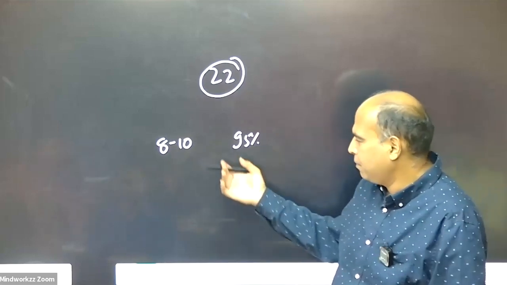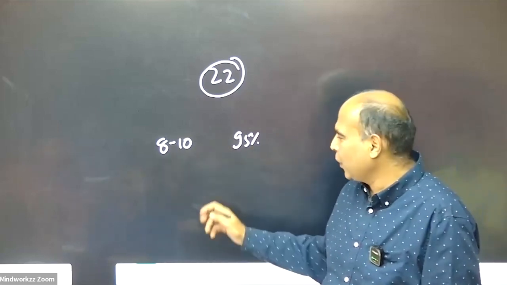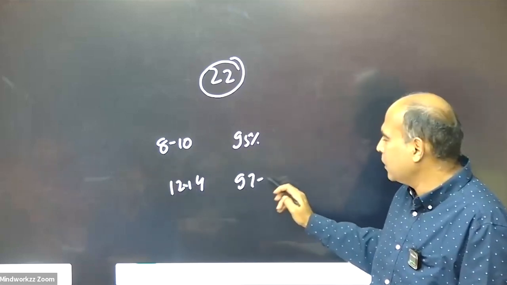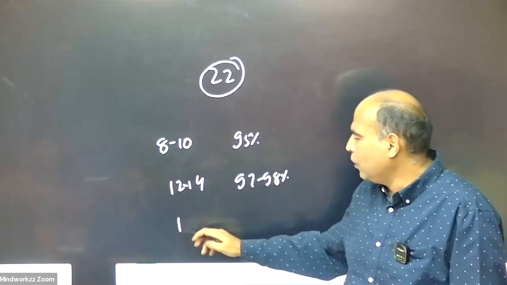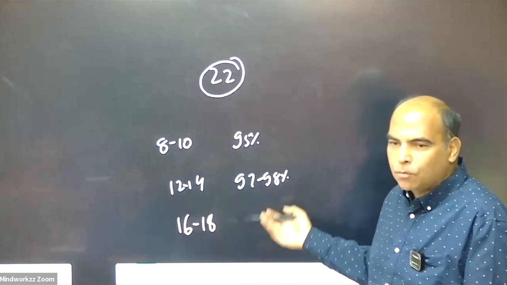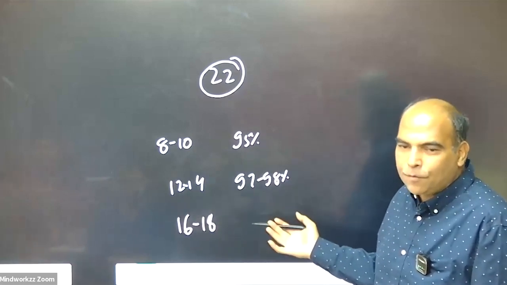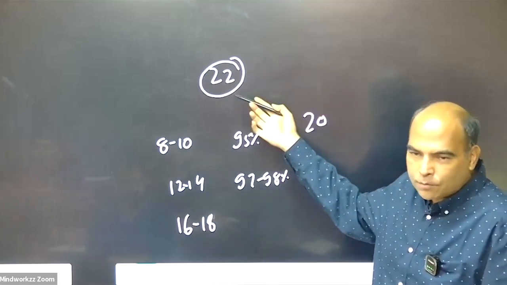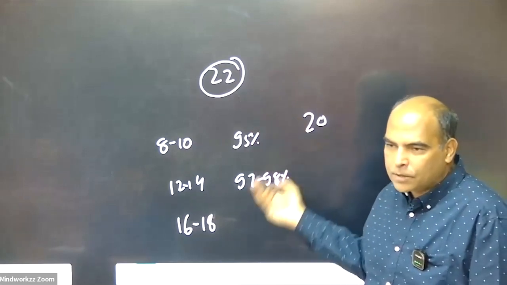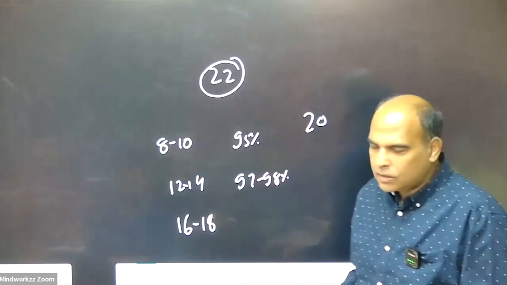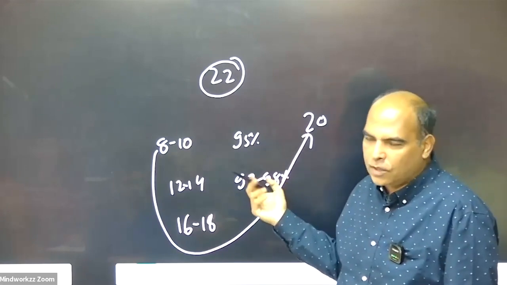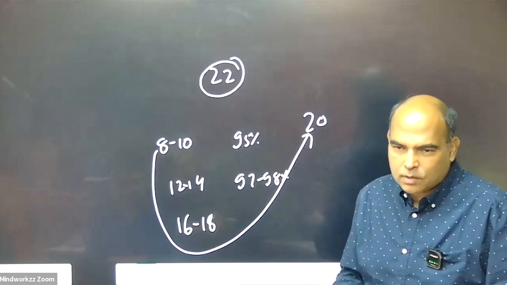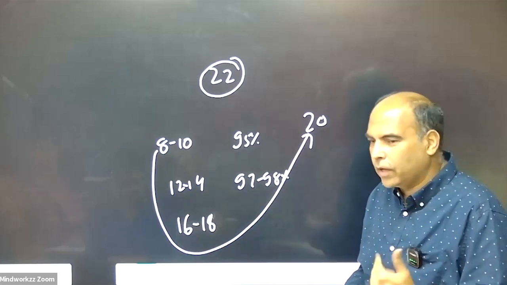If you can jump up with more work and more practice to 12 to 14 questions, you will go to 97, 98 percentile. If you can jump to 16 to 18, you'll jump to 99.5. If you can jump all the way to 20 questions, I can solve 20 out of 22, you will be close to the 100 percentile score. So it's just a journey. This journey is just a function. It does not depend on whether you can do it or not. Anybody can do this. It's just a function of how many times you're ready to go ahead and do it.